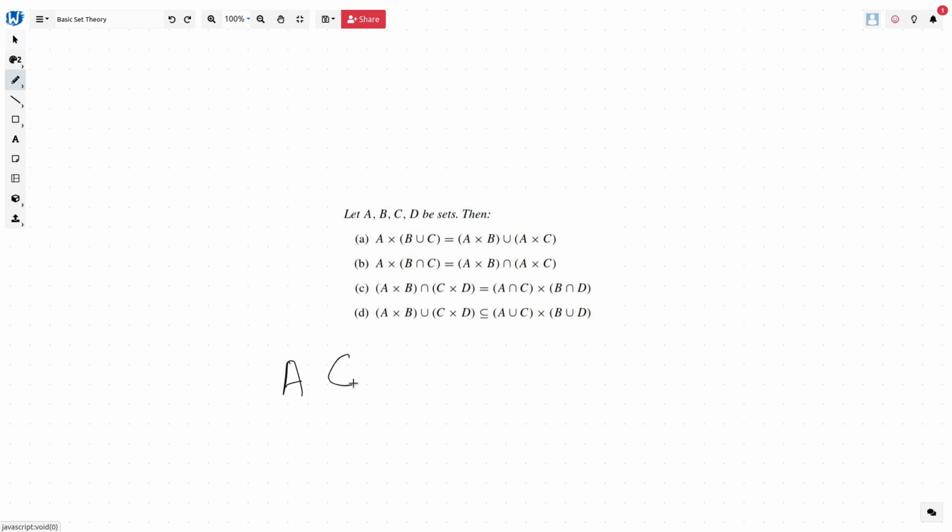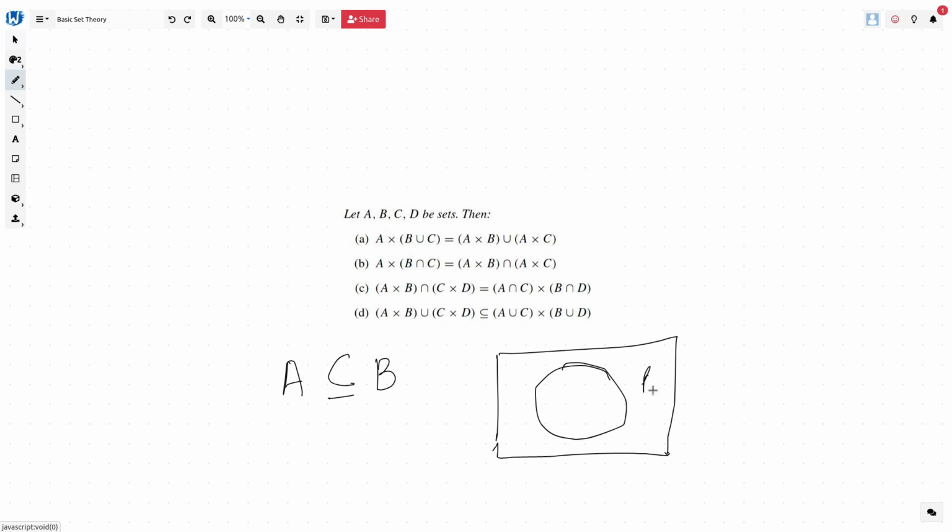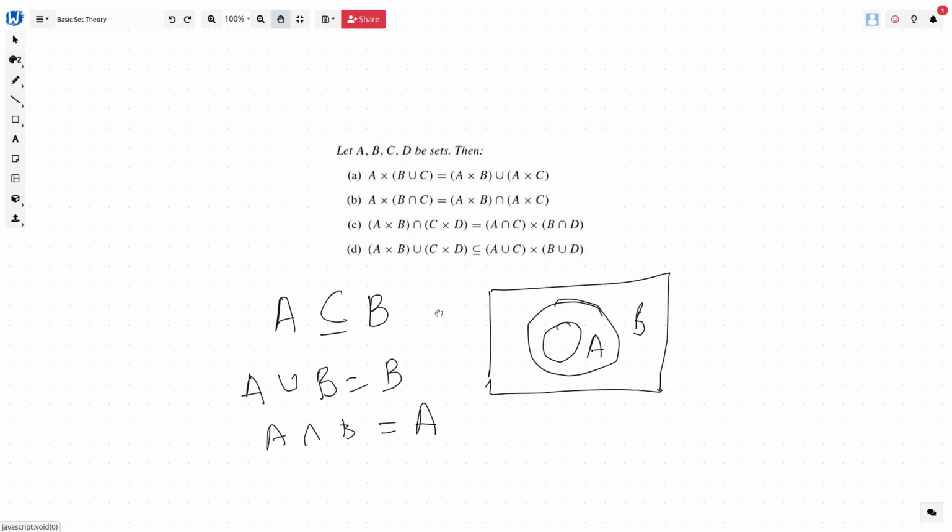A is a subset of B, meaning, take a Venn diagram so we'll understand it better. So B is here. If A is a subset of B, it means A should lie inside B. So this is the Venn diagram for A being a subset of B. Given A is a subset of B, you can say A union B is nothing but B, and A intersection B is nothing but A. This is up to you to find out, and from the Venn diagram you can prove it, right? Or by simple logic you can prove it. So this is all about the sets we have. Now let's move to a few more important points.